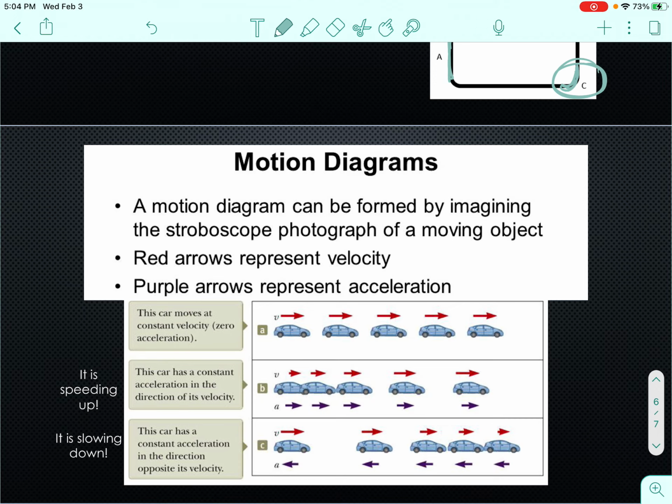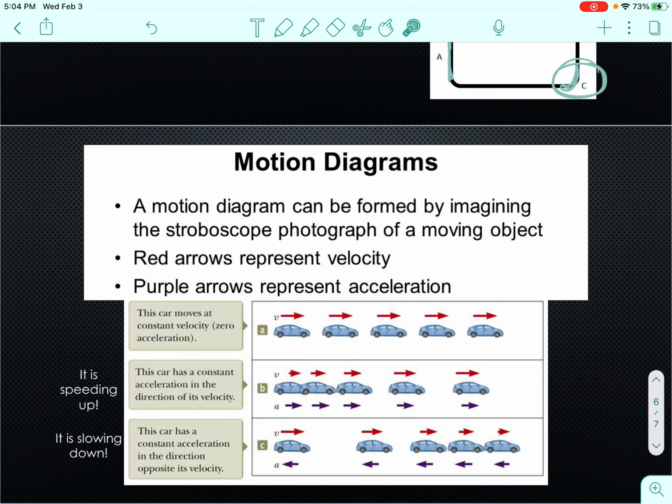So in the first picture here, the car moves at a constant velocity. So the car is moving at a constant velocity to the right. And you can see there that the distance in between the arrows and the sizes of the arrows is all the same. And so if you're moving at a constant velocity and they're just moving in one direction, not changing direction, they're not speeding up, they're not slowing down, you have zero acceleration.